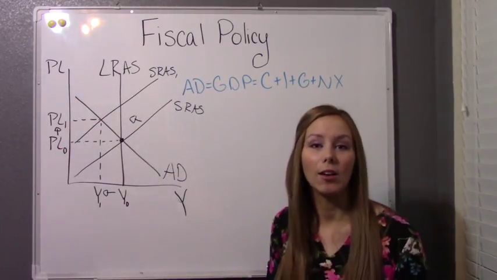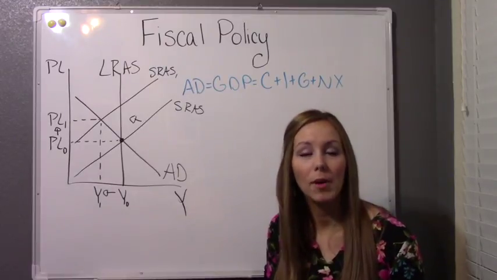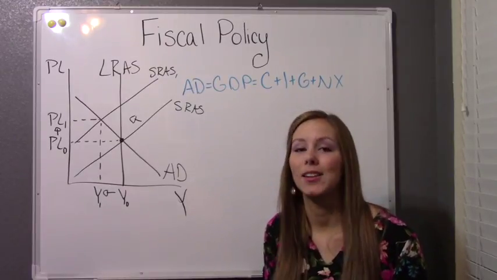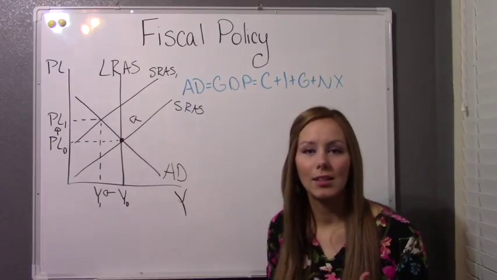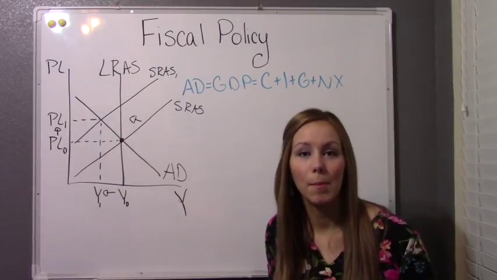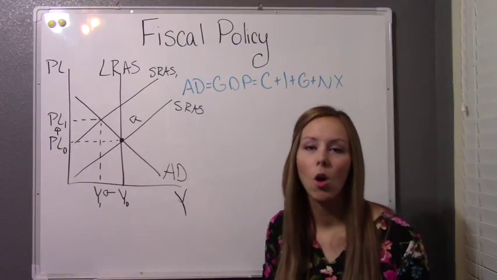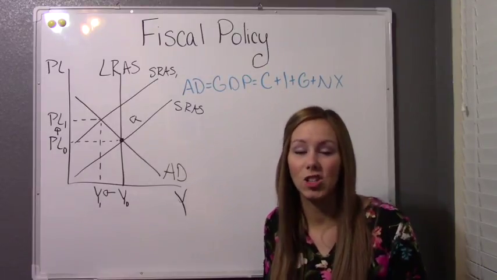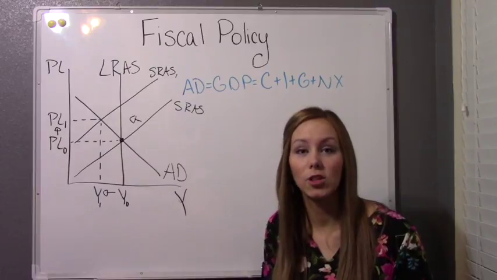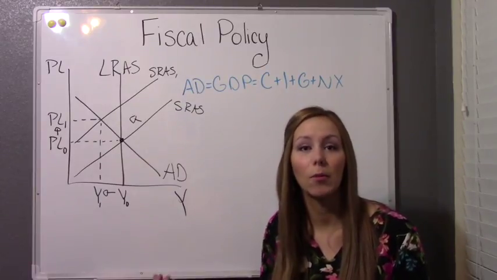So now we might move out of a recession, our unemployment might fall, but now prices are going to be even higher. So stagflation isn't something the government can combat both at the same time. They either have to pick, are we going to fight the inflation first, or are we going to fight unemployment first, and they just have to assume that they know that they're going to make the other problem worse.